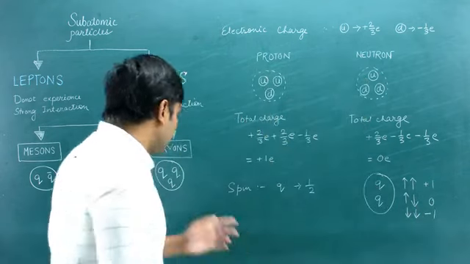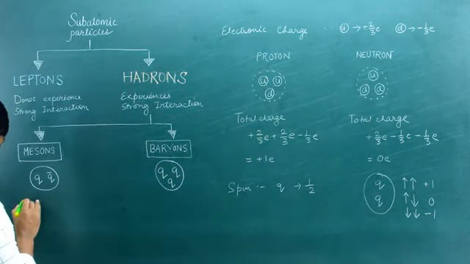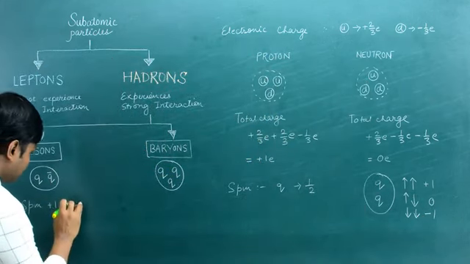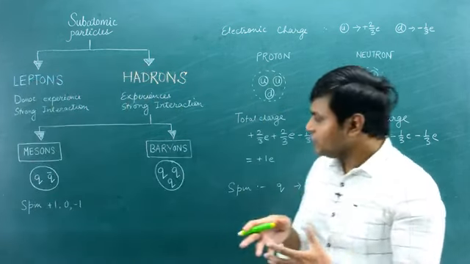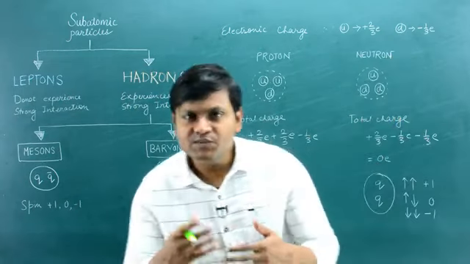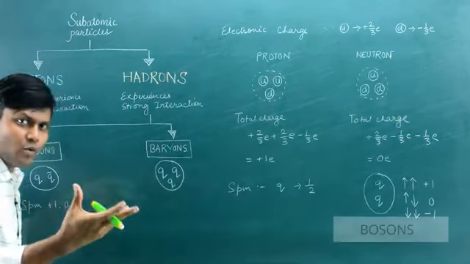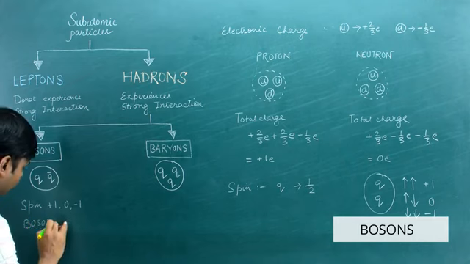So in a way, the meson particles, as it turns out, can have a spin of plus 1, 0, or minus 1. That means an integer multiple of the spin quantum number, which means that these particles are essentially what? Boson particles, right? So in a way, the meson particles turn out to be boson particles.